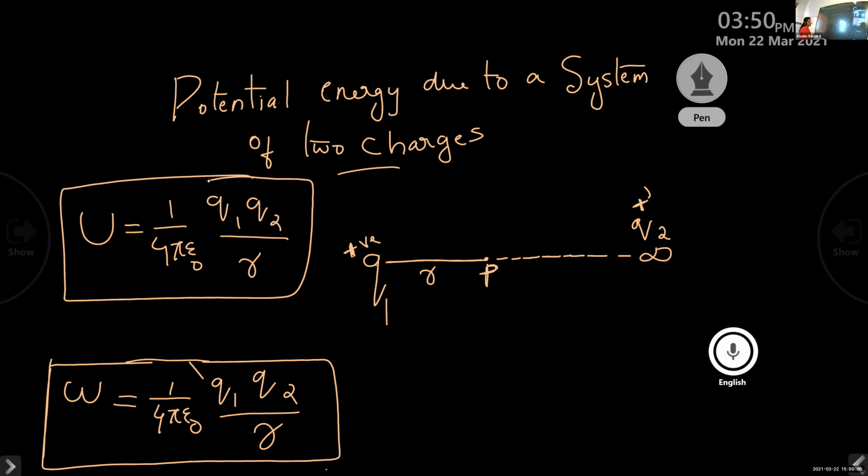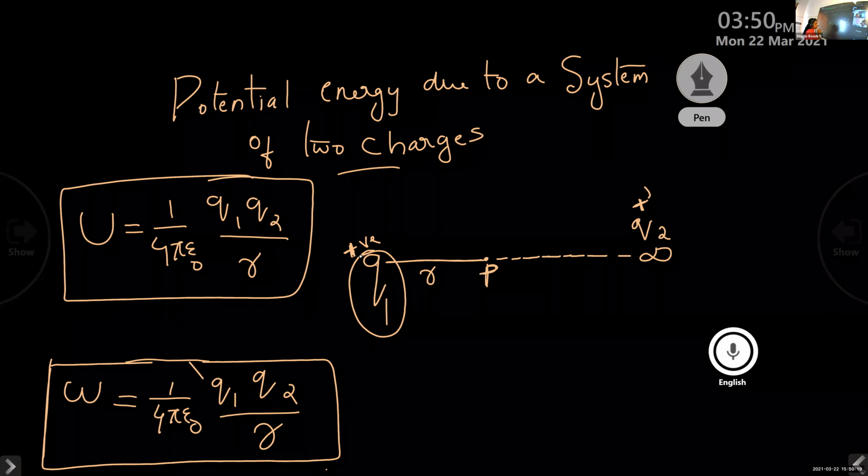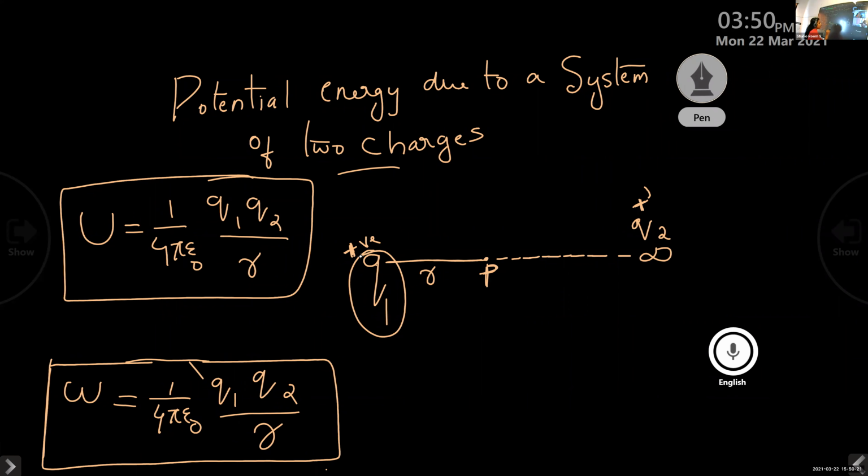Is it clear for you? So instead of taking the two charges as Q and Q, here we are considering it as Q1 and Q2. So initially we have a charge Q1 with the positive sign, and the region of space around this charge Q1 is given as the electric field. Inside the electric field of this Q1, we consider a point P. The distance of separation between them is R.